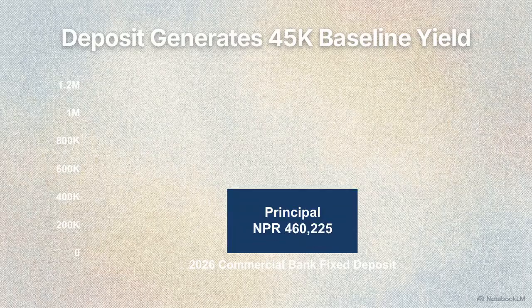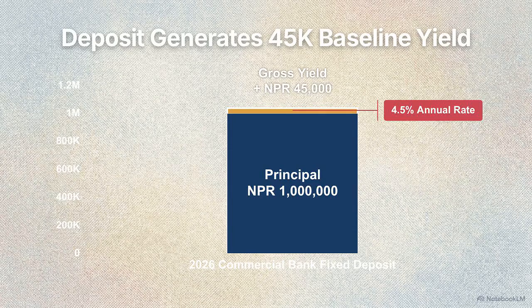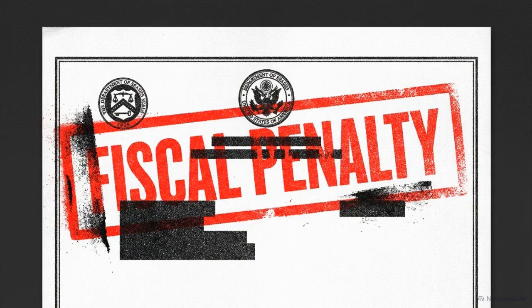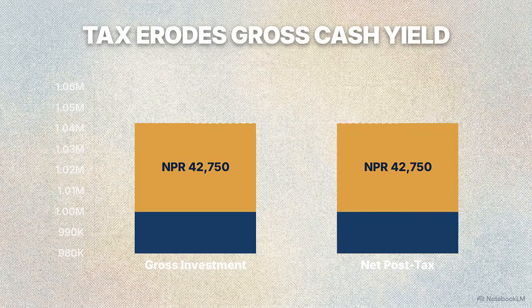An investor places a nominal principal of 1 million rupees into a 2026 commercial bank fixed deposit. At the advertised 4.5% interest rate, the account generates a gross annual interest yield of 45,000 rupees. Before this yield reaches the investor, it encounters the first layer of capital friction, the government fiscal multiplier. In Nepal, this multiplier takes the form of a 5% withholding tax applied directly to all interest income. This withholding tax removes exactly 2,250 rupees from your gross yield. This leaves you with a net post-tax cash yield of 42,750 rupees. In nominal terms, your effective payout is now 4.275%.